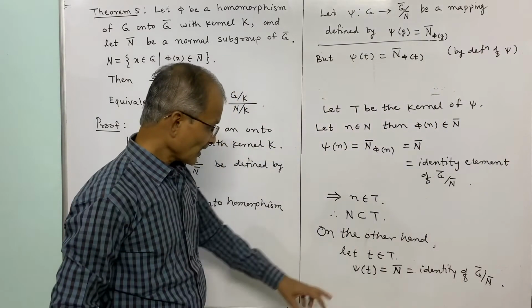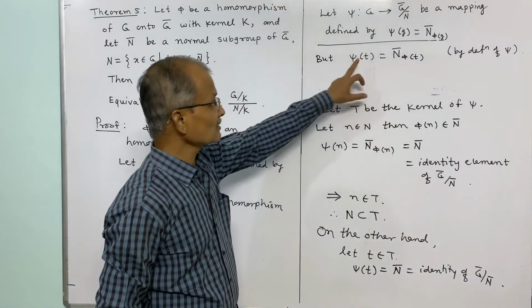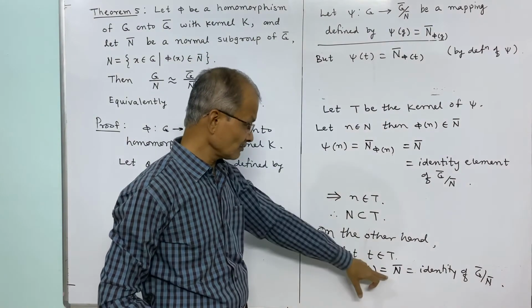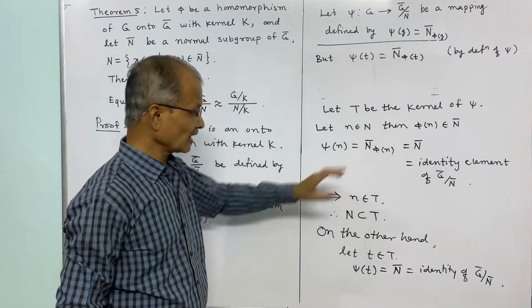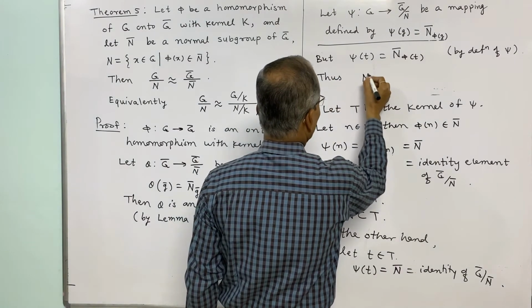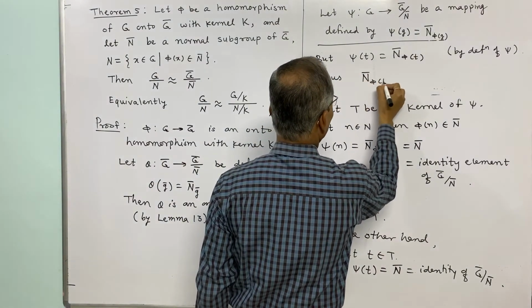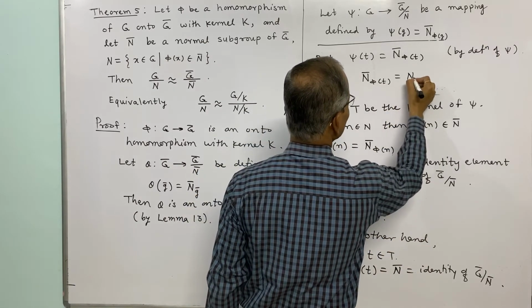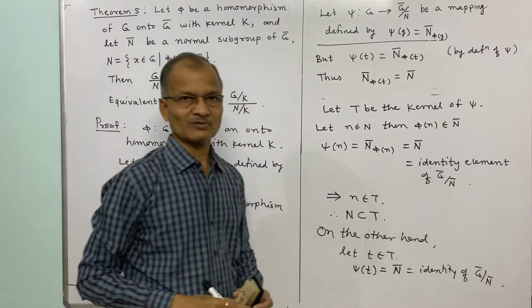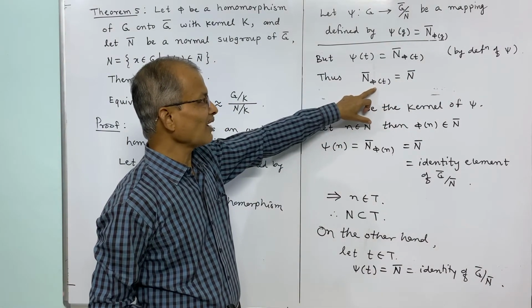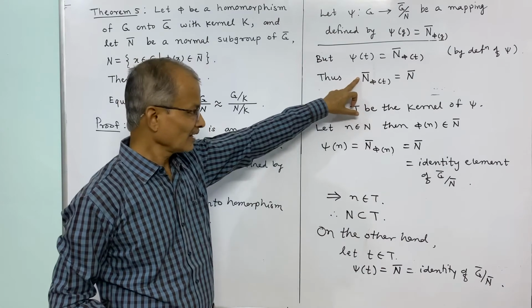And thus we have psi of t is equal to N bar, psi of t is also equal to N bar phi of t. Therefore these must be equal because their left sides are equal, and thus N bar phi of t must be equal to N bar. And again, what this will imply is that phi of t must belong to N bar.